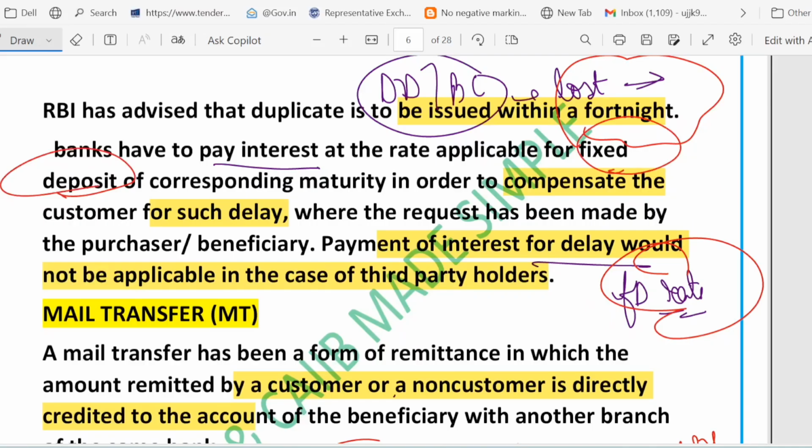And the last point regarding MT. Money is sent directly to the beneficiary account at another branch of the same bank. That is also called mail transfer. So friends, duplicate DD and BC are protected by the RBI rule, and mail transfer is a safe and quick way to move money within the same bank.